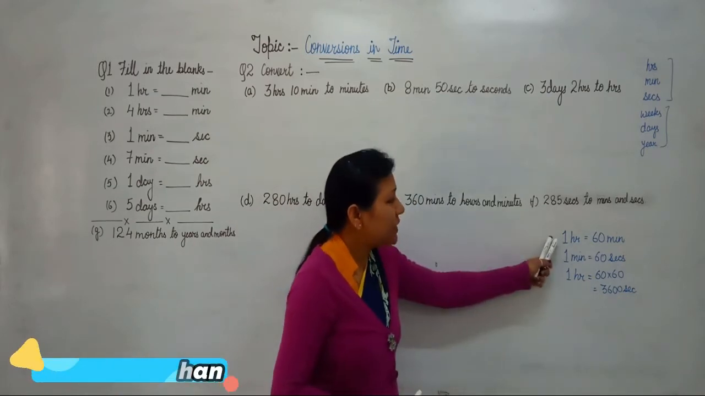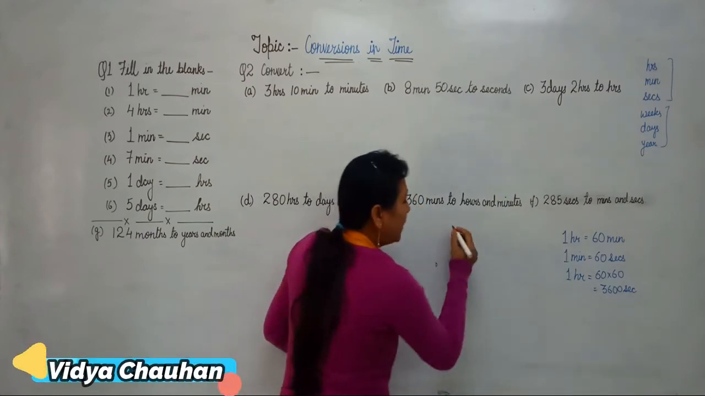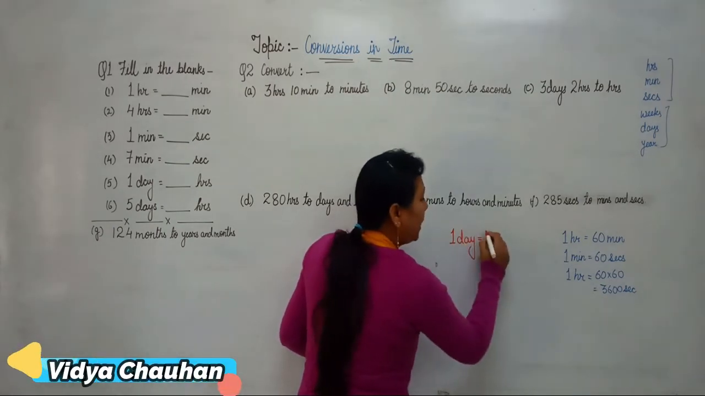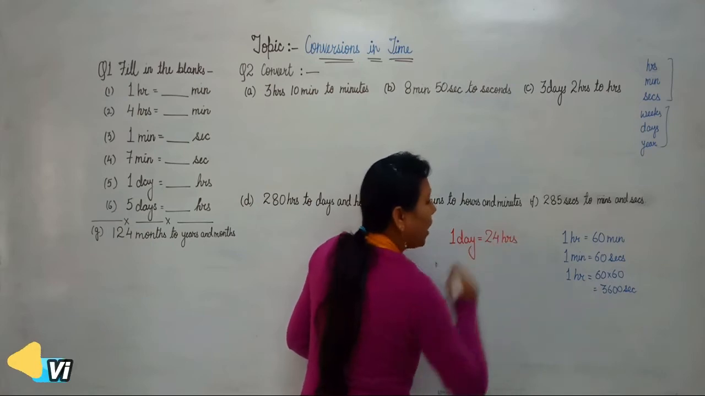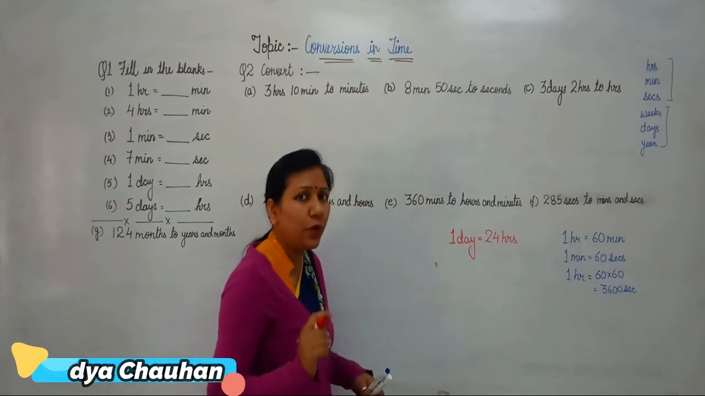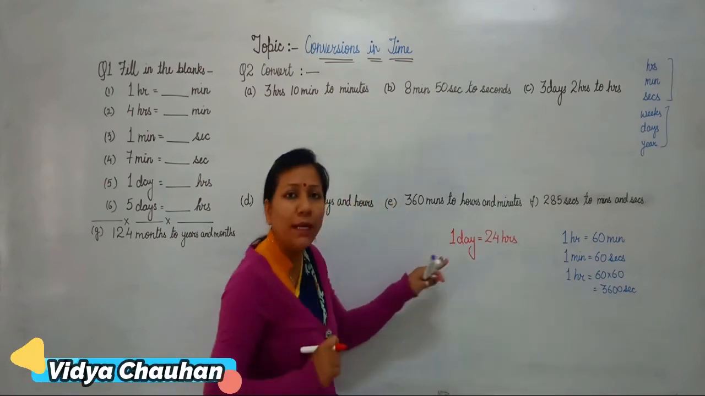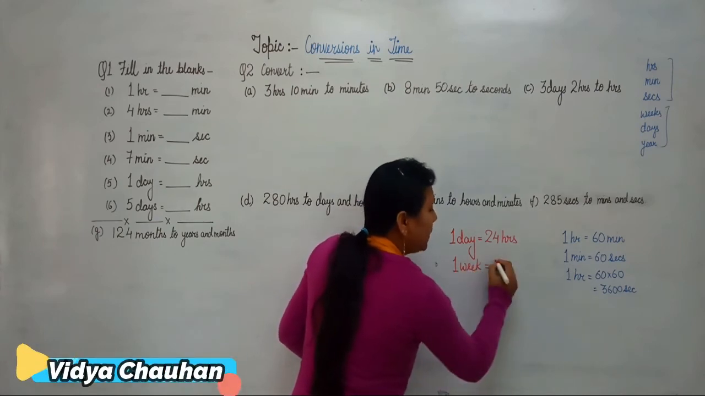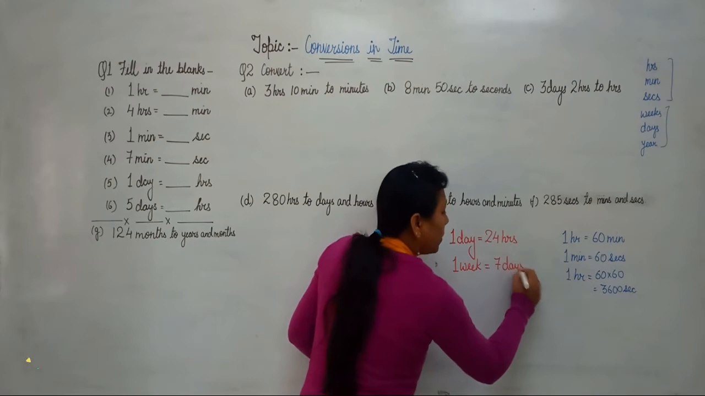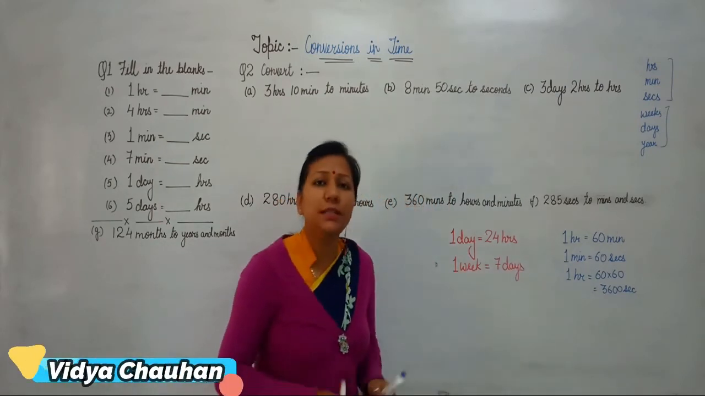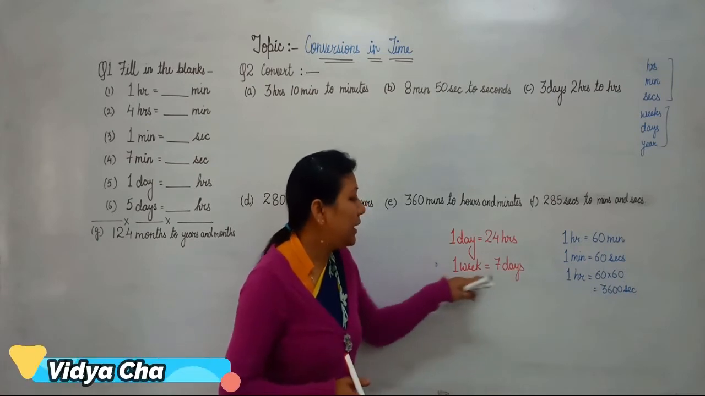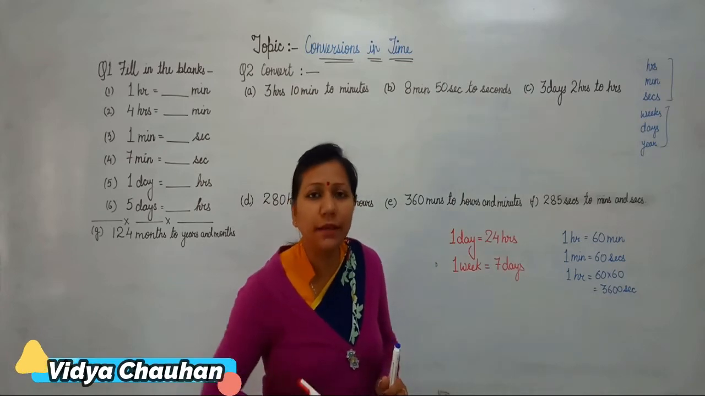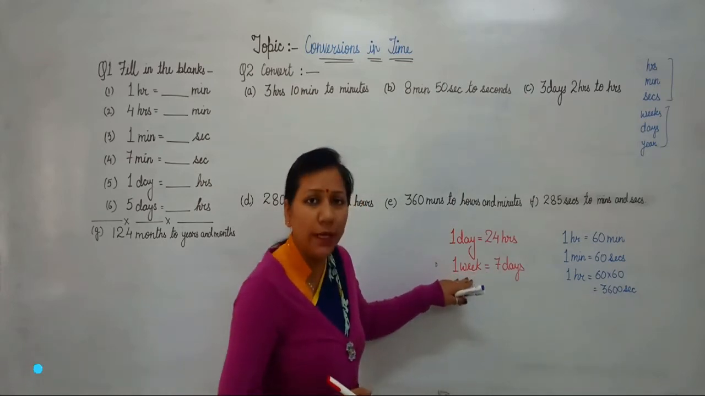Okay. Now students, after discussing hour, minute and seconds, next is the relation of how many hours in a day. One day is equal to 24 hours, or you can say 24 hours make one day. Then 1 week is equal to 7 days. When 7 days are grouped together, they make 1 week. As you know, Sunday, Monday, Tuesday, Wednesday, Thursday, Friday and Saturday are the 7 days which make 1 week.